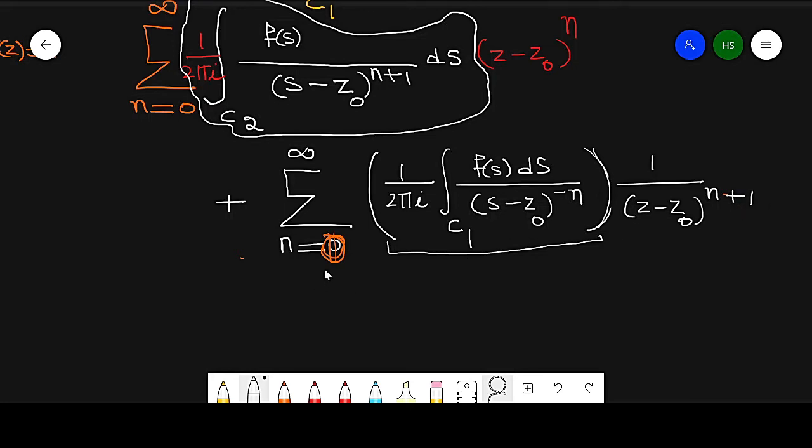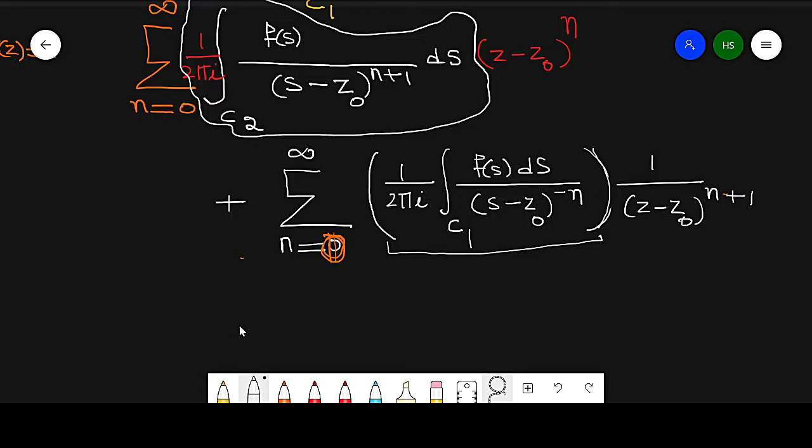So when we start from 1, if this summation starts from 1, then it means at this place it is 0. So this will be minus 1. This will change n into n plus 1, so this will be minus 1, and the other term will be n. So this term will be minus n.